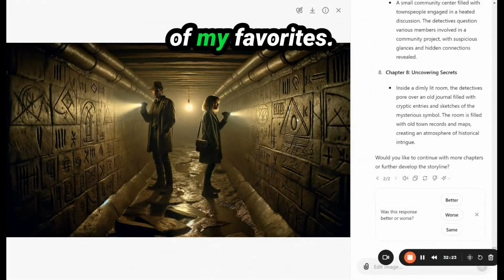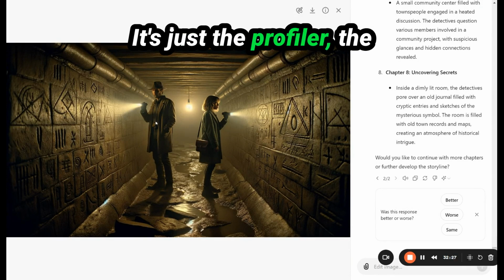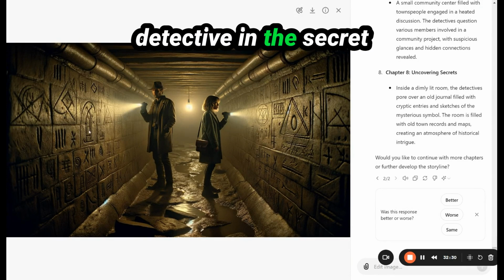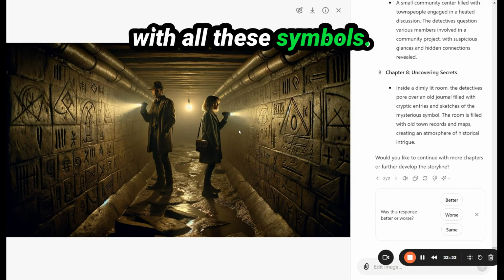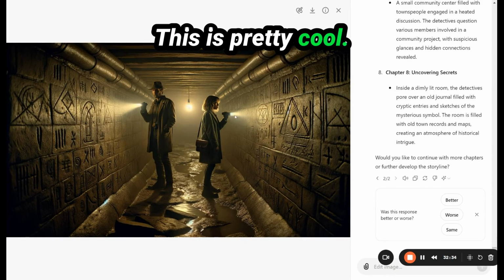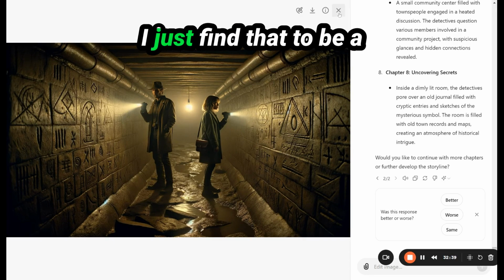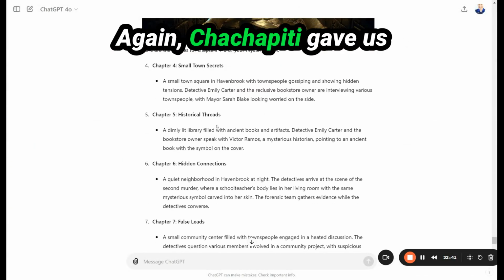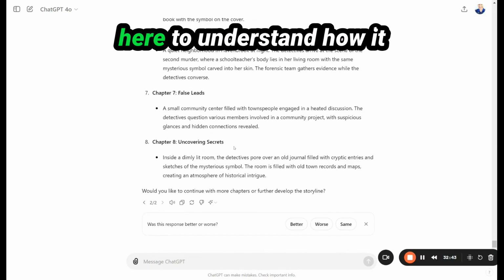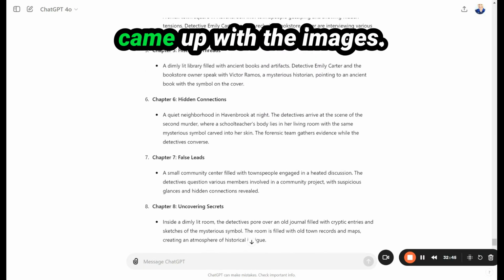Here's probably one of my favorites. It's just the profiler, the detective in this secret tunnel under the town with all these symbols. This is pretty cool with the little light here. Hopefully that doesn't go out. They got flashlights. I just find that to be a really compelling image. Again, ChatGPT gave us some information down here to understand how it came up with the images.